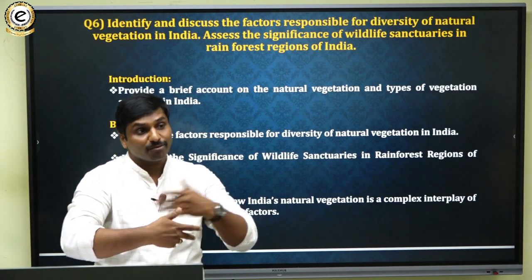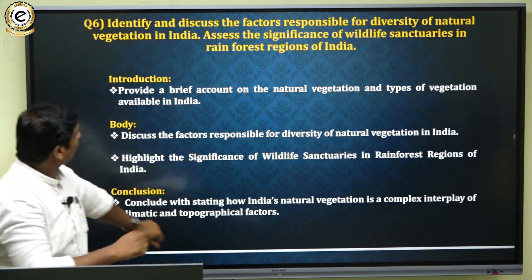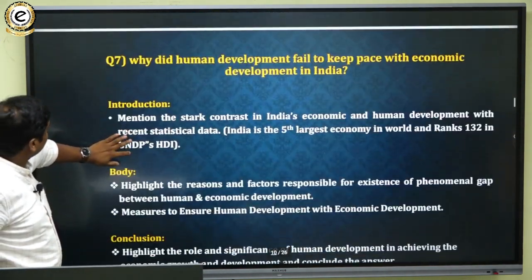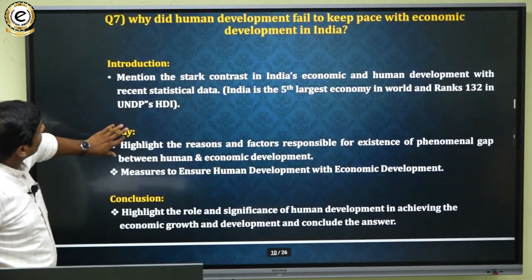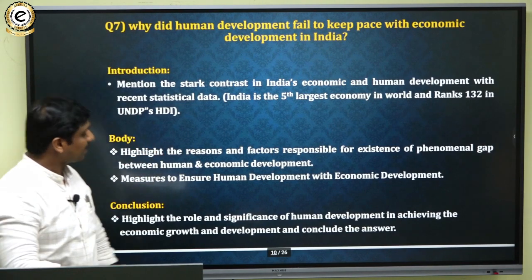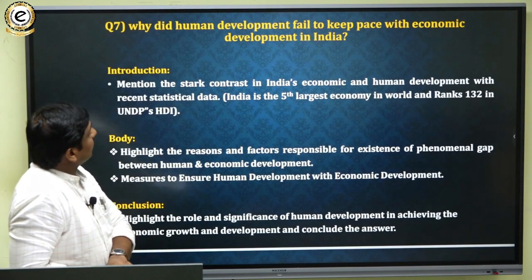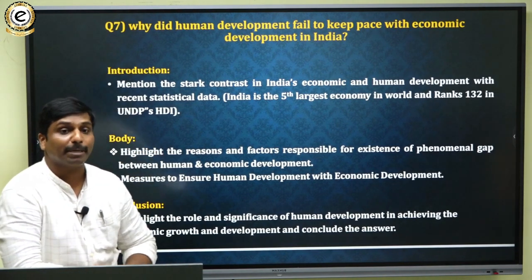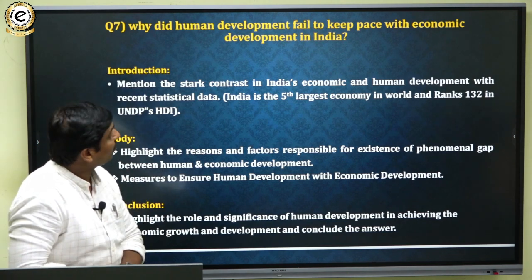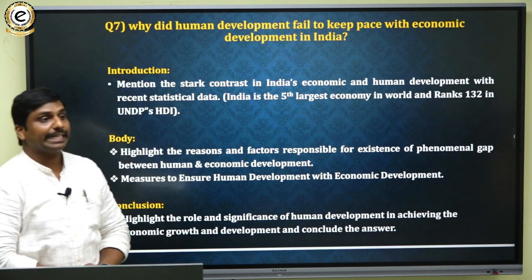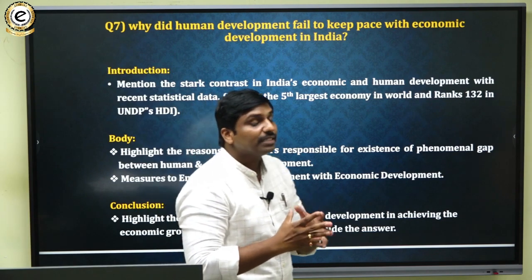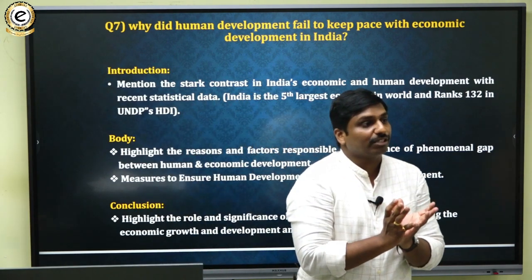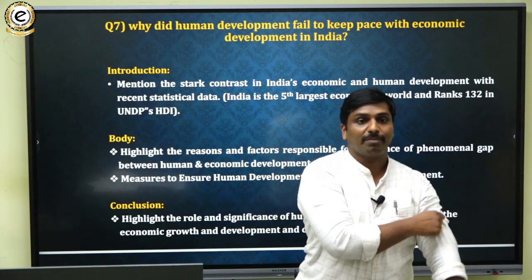Okay, so that is one important aspect. So that is with respect to the sixth question. And then the seventh question is with respect to how did the human development fail to keep in pace with the economic development in India. Actually, this question is beautifully interlinked with the economy section.